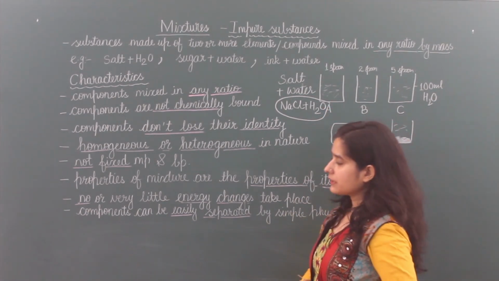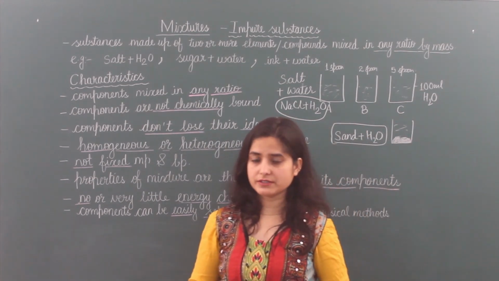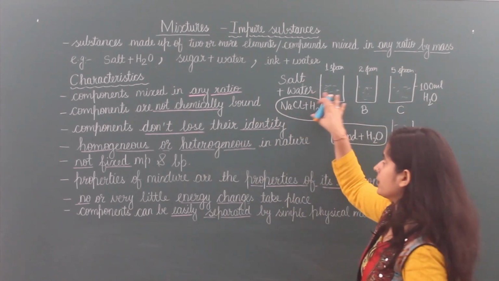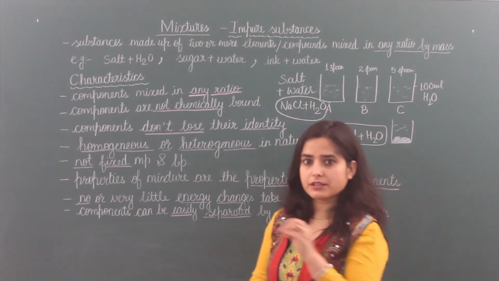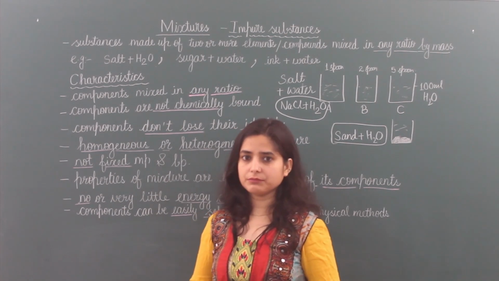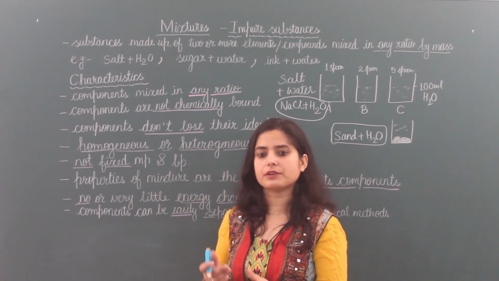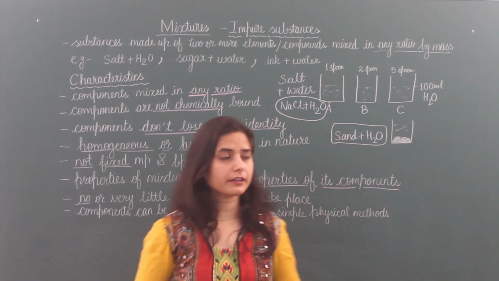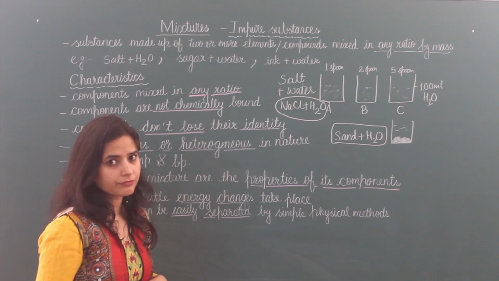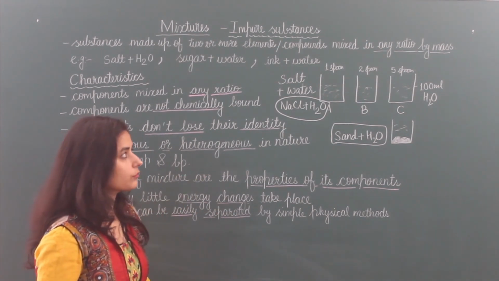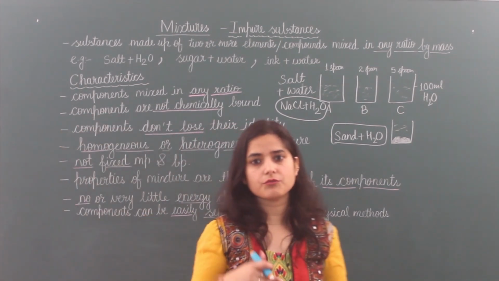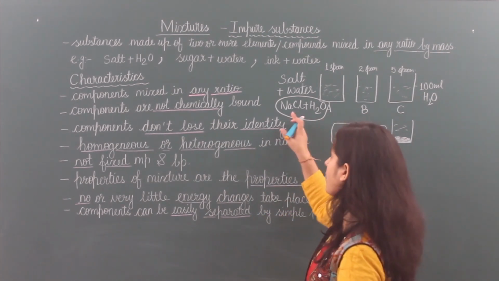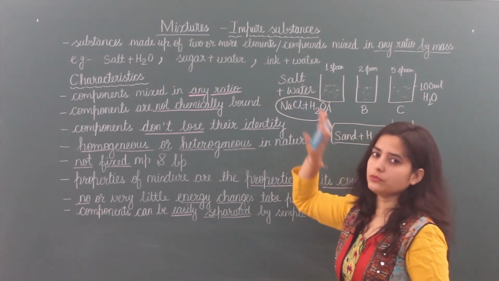Next point is the melting point and boiling point of mixtures are not fixed because they do not contain components in a fixed ratio. If a fixed ratio is taken every time, then only a fixed melting point or fixed boiling point can occur. But in the case of a mixture, the ratio is not fixed, so melting point and boiling point will not be fixed. It will vary, it will change according to the amount of these two we have taken.